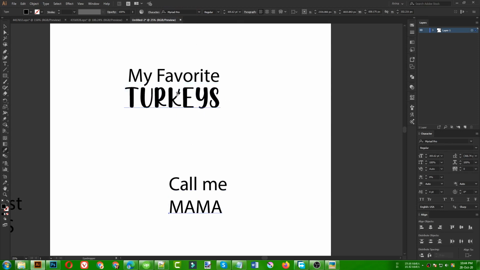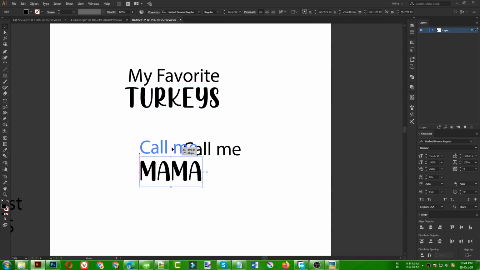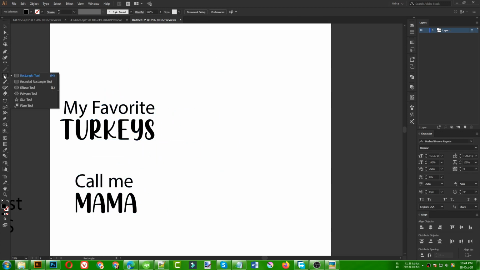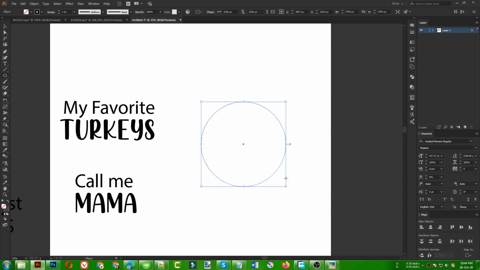Then I'm going to make this mama letters in this same font. Then this call me, let's first make something creative here, not just use some text and fonts. So I'm taking an ellipse here, making it only a stroke, no fill, so that is good for me. Now copy this one, paste in front.